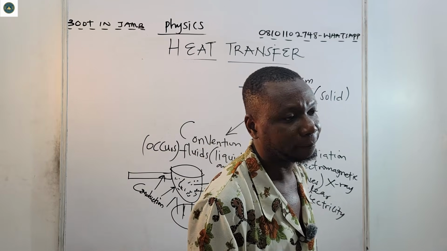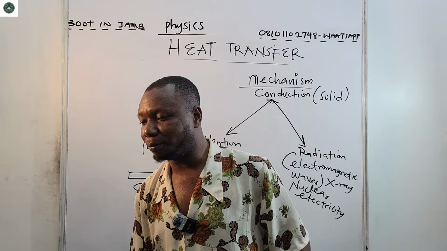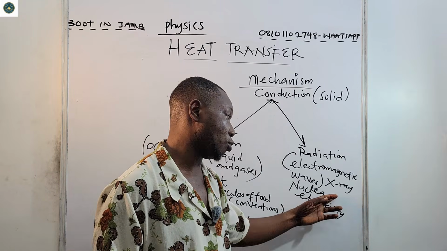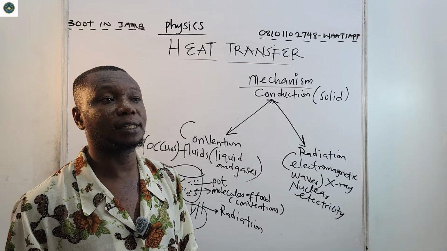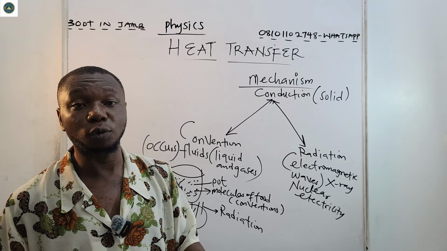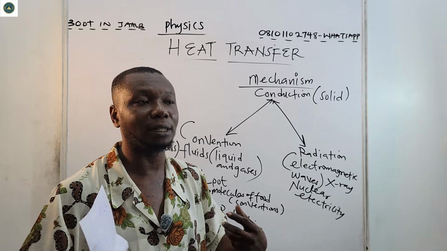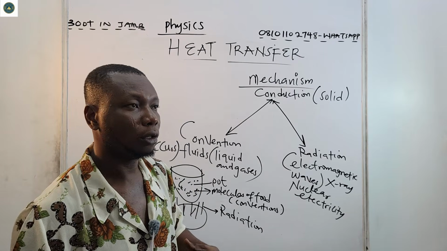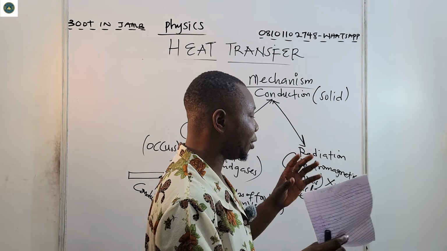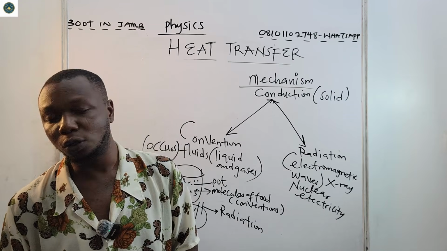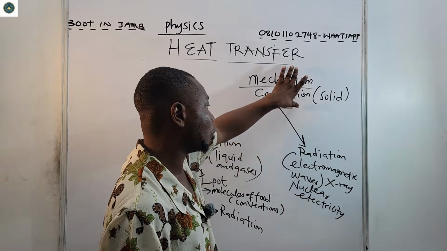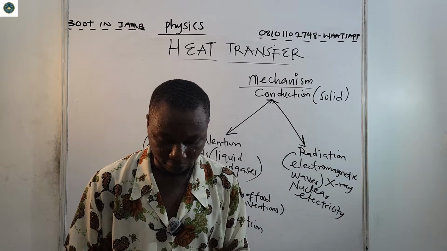Then the X-ray can be used in treatment of either cancers or bones because they emit what we call photons. These photons can penetrate through the human tissues, the human system, and display the internal images within the human system. So we have radiation, conduction, and convection.